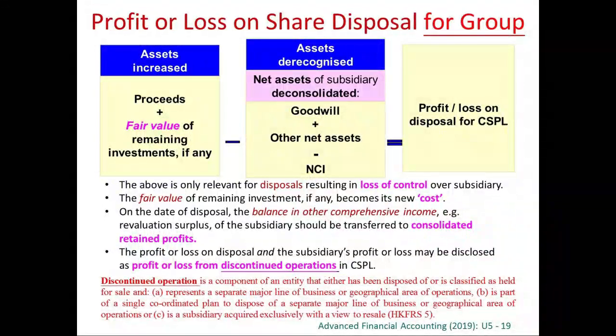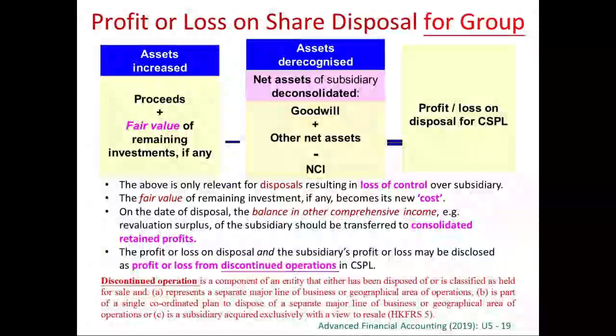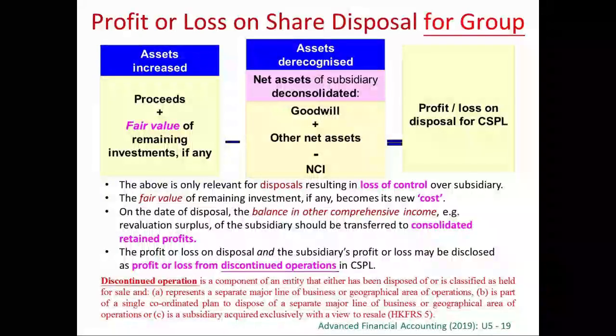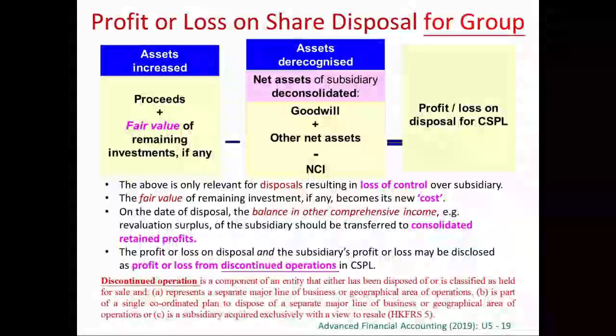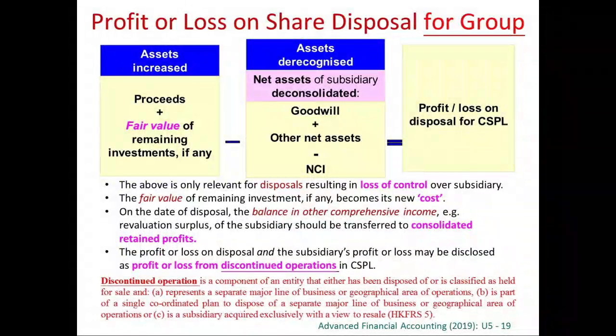So that's why this is the net assets of the subsidiary that you no longer can consolidate. Right? So if what you get is more than what you lose, this is a gain. If what you get is smaller than the subsidiary that you have disposed, then you got a loss. Okay?